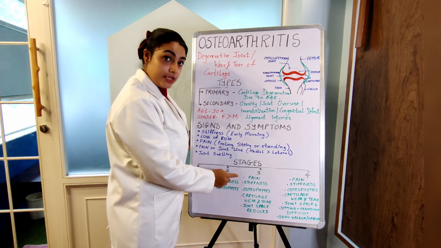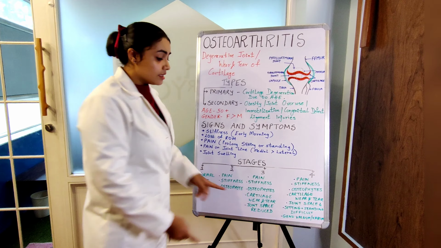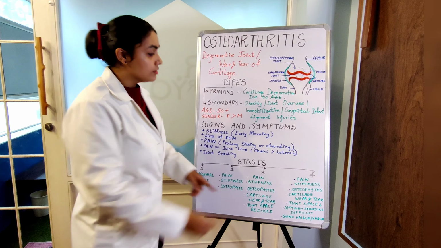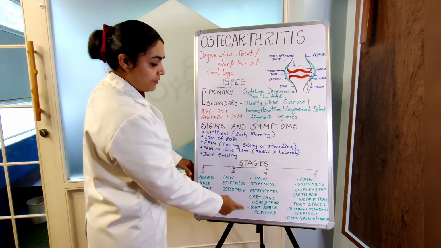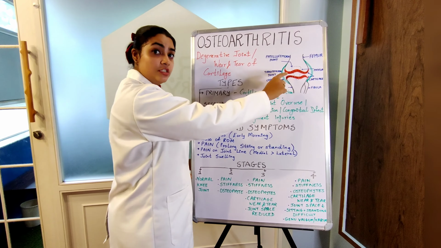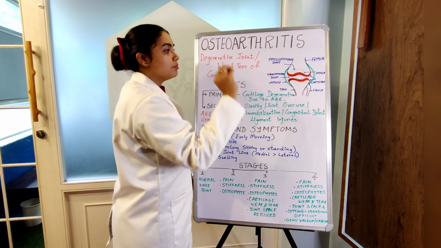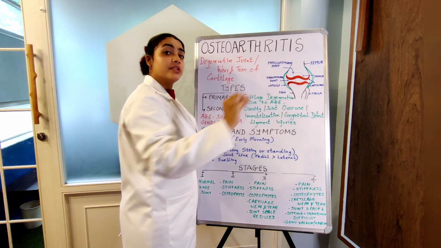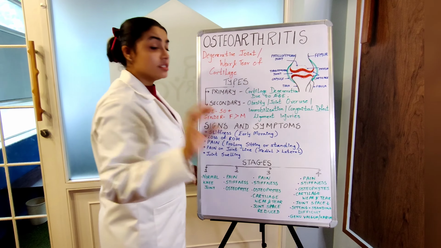In your third stage, you have pain, stiffness, osteophytes. The cartilage is torn and worn off. This is your cartilage, so it starts wearing off. Also, the joint space is reduced. It could be either the medial joint space reduced or the lateral joint space reduced, or even both could be reduced. But reduction of both is generally in the last stage. So in your third stage, you have joint space reduction starting.